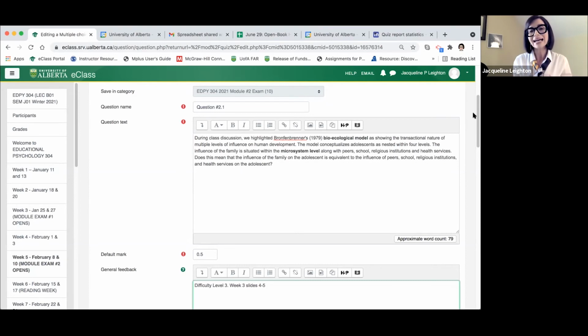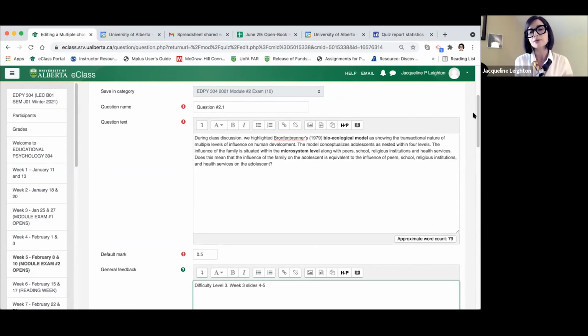In a way, the item stem can be considered almost the type of item stem that you might have for an essay or even a long answer. But instead of having the long answer, which is very difficult and time consuming to grade, we have the options that are not necessarily short little responses. They're not pithy little responses, but they are not so long that students are going to take too long to finish the exam. But they do have to think through not only the item, but each of the options and really think through why this is correct, or why this is the best answer and not the other ones.